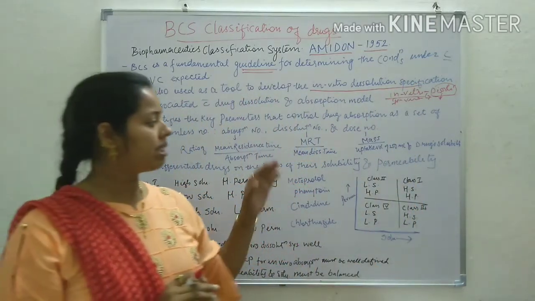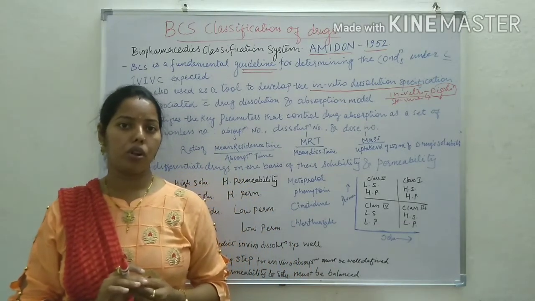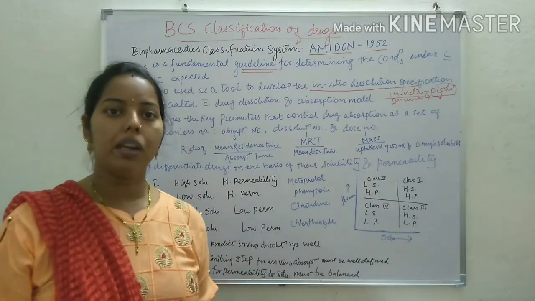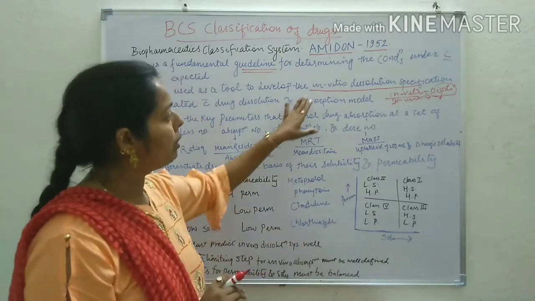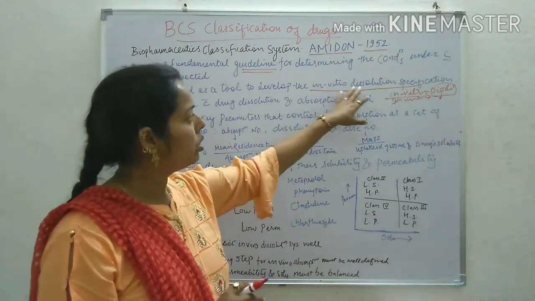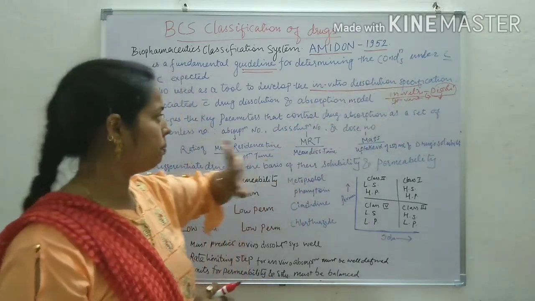It means, as per the USP, there are two types of dissolution apparatus: type 1 is the basket type and type 2 is the paddle type apparatus. So we have to find the specification which is involved for the in vitro dissolution.